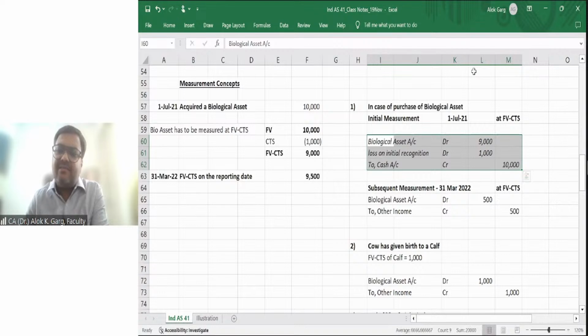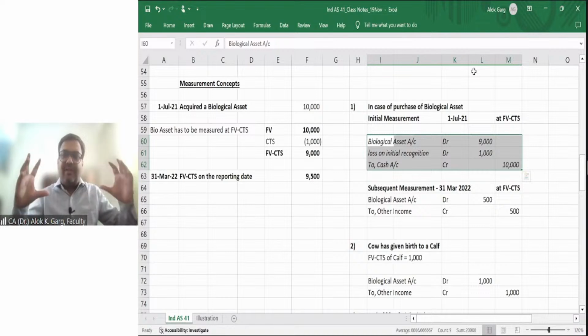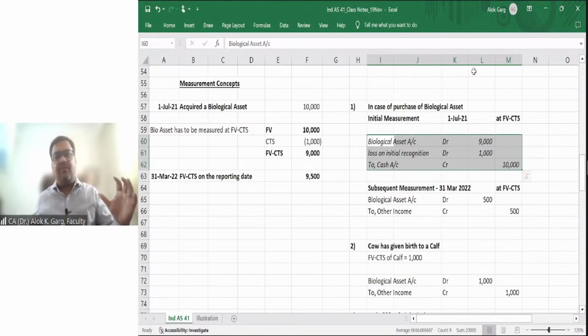Now the question arises: the person who has purchased the cow will recognize it at 10,000 rupees. The person who got the cow as a gift will recognize it at 0 rupees. The person who got the cow through reproduction will recognize it at fair value less cost to sell, probably. So these three companies have three different values, but the asset is almost the same.